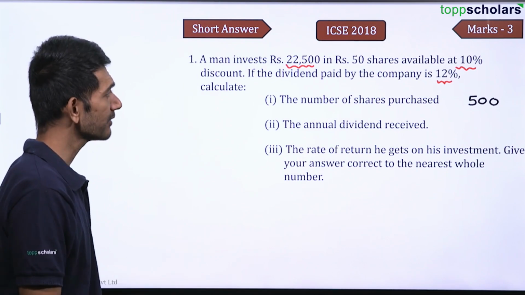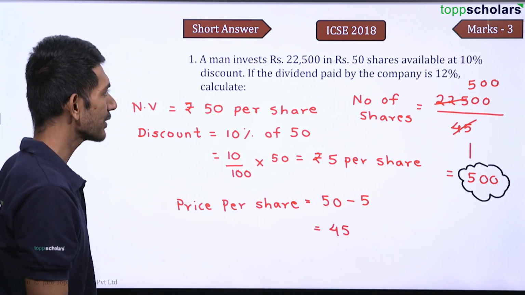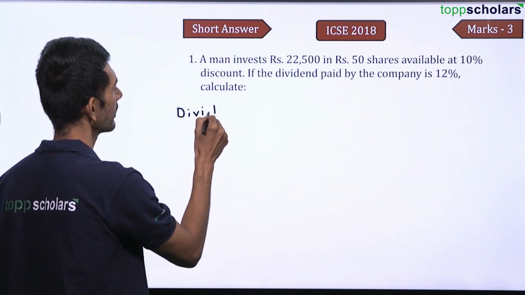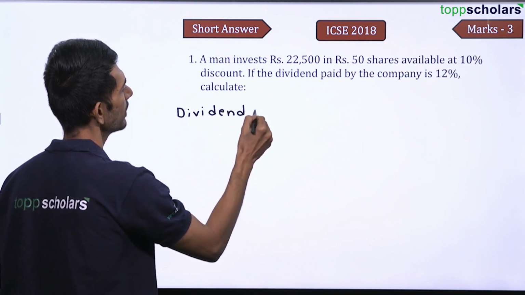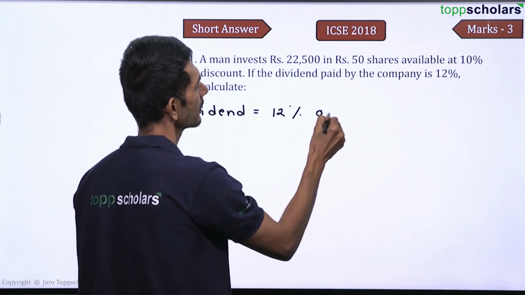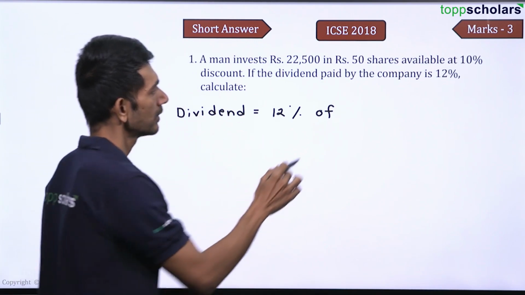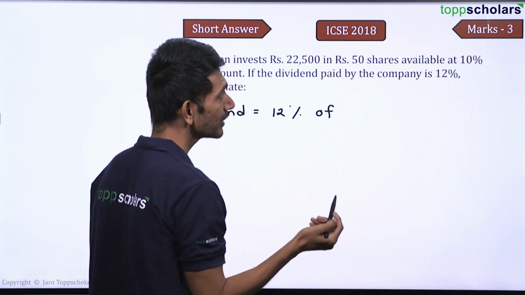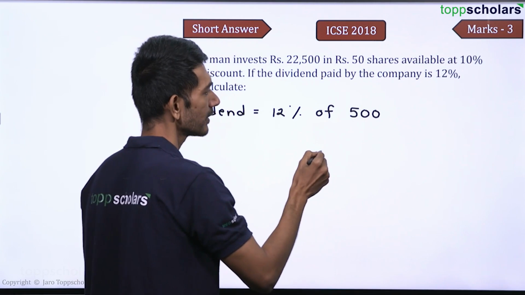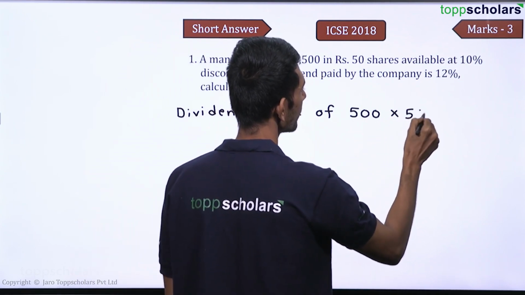Now the annual dividend received. So how much extra money is he receiving? He is receiving 12%, right? To calculate dividend is very easy. So dividend will be equal to 12% of what? 12% of how many shares did he actually choose? 500, right? Into what is the price? The price is 50.